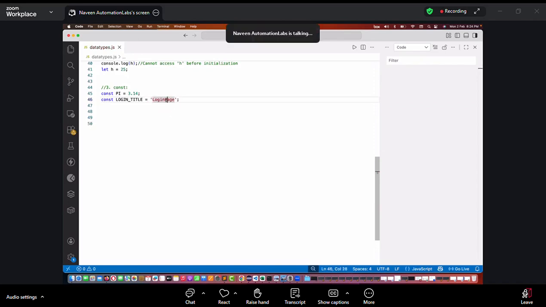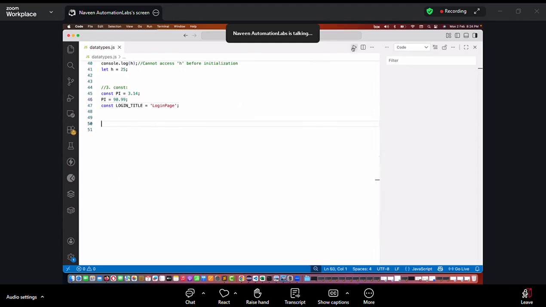In JavaScript, I'm coming to that point also, wait for 10 more minutes. Strings can be written within single quotes also, within double quotes also. But what is the naming convention we have to follow? The naming convention is the underscore and the capital letters here. Now see this, you try to manipulate things. I say PI is equal to 90.99. Is this allowed?